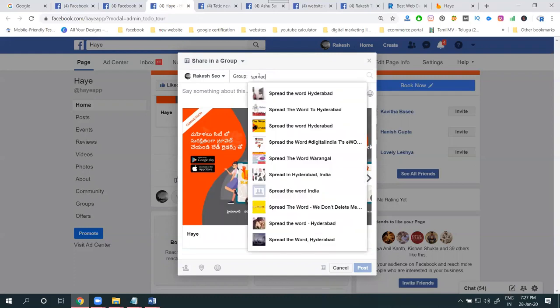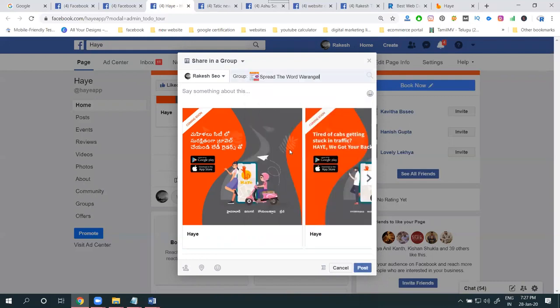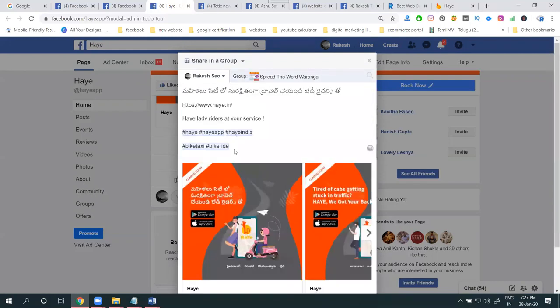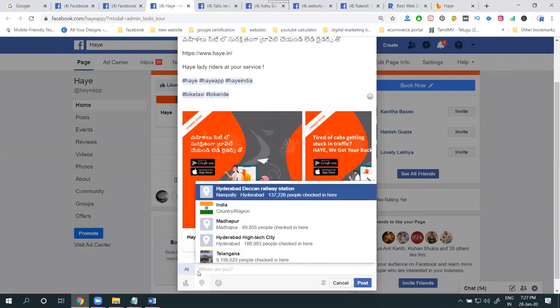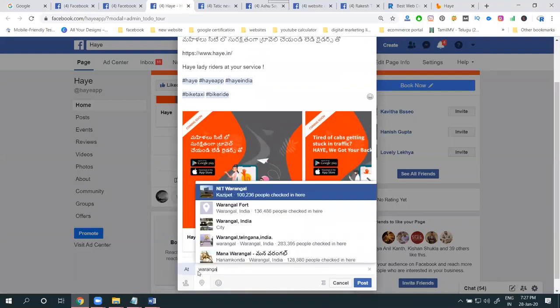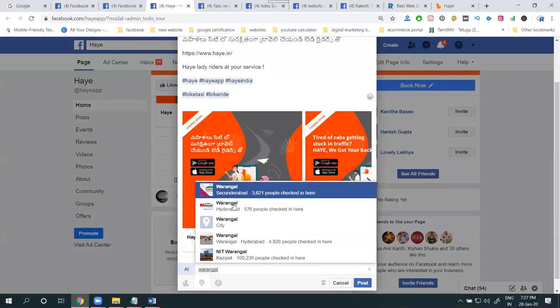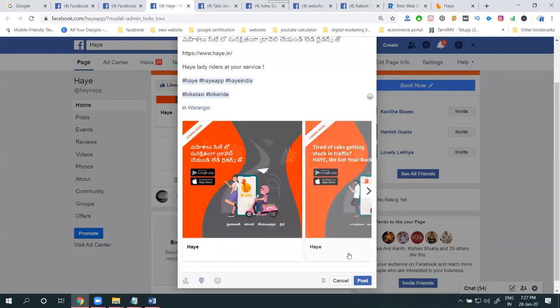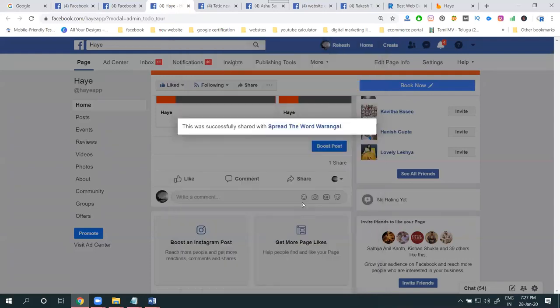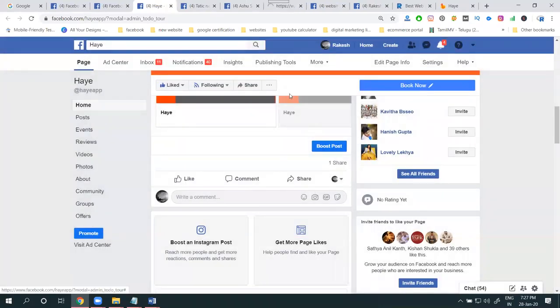Spread the news is a common point. Spread the word Hyderabad. So when I'm targeting only Hyderabad, this is Hyderabad. If I go to Warangal also, share by Warangal. In this information, add Warangal. This will support both places. So yeah, Warangal city. Click for post. Based on the group, we are sharing the information.